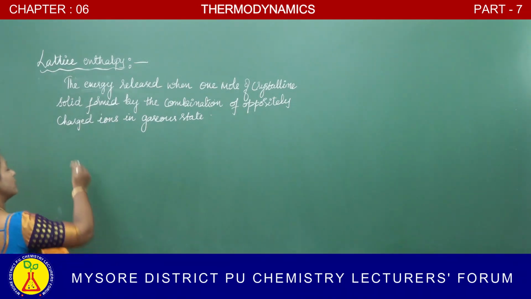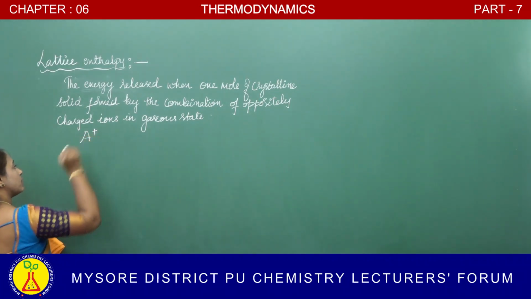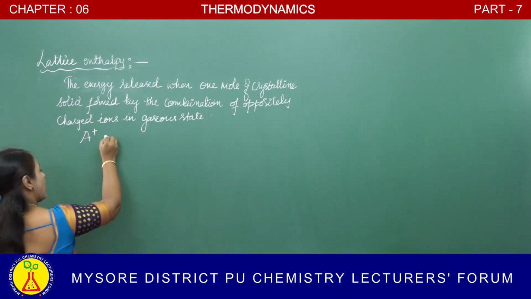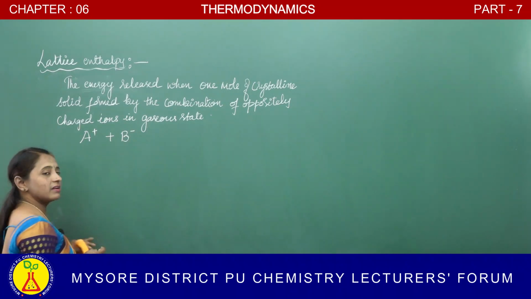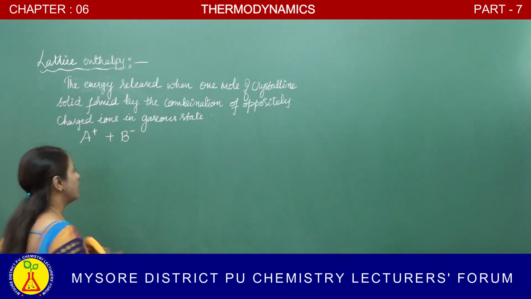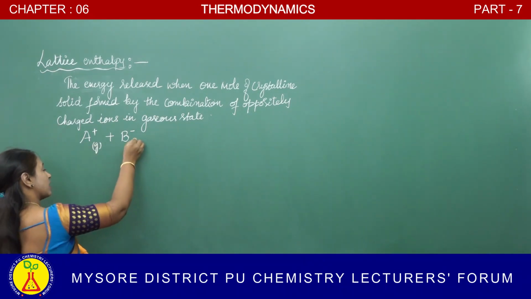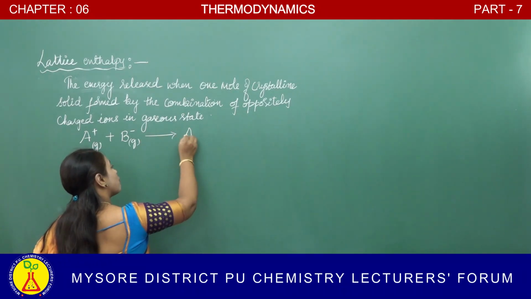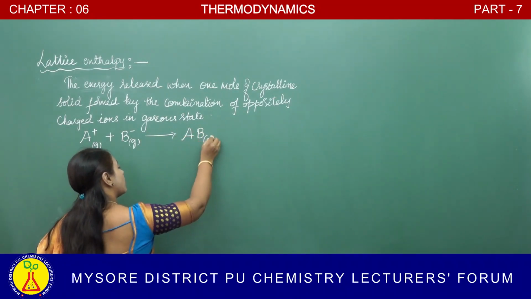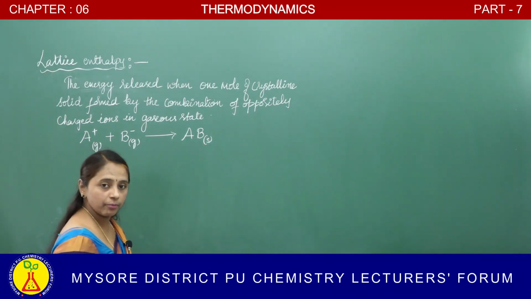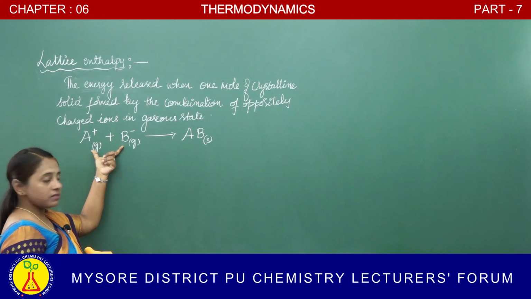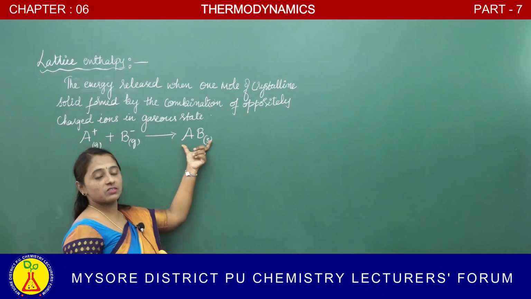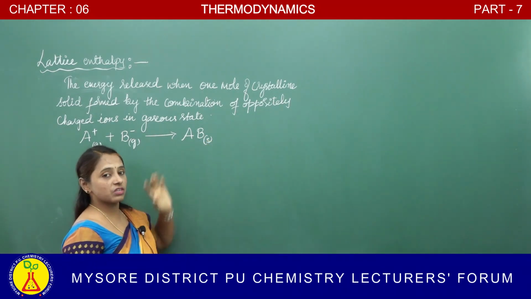Let us take one example now. A plus, we know that it is a cation because it carries a positive charge, and B minus carries a negative charge, so it is an anion, and both are in which state? Gaseous state. When these two combine together, it forms a crystalline solid, which is in a solid form, an ionic crystal.